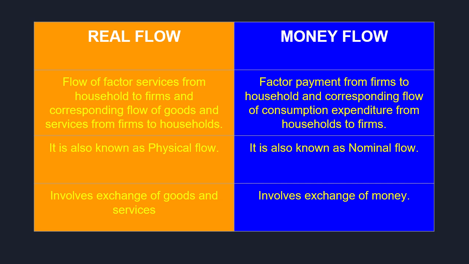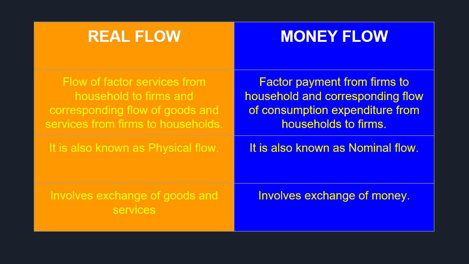When factor services flow from household to firm, and when goods and services flow from firm to household, they are part of real flow. When factor payment moves from firms to household, and the corresponding flow of consumption expenditure from household to firm, money is involved. So this is part of money flow.